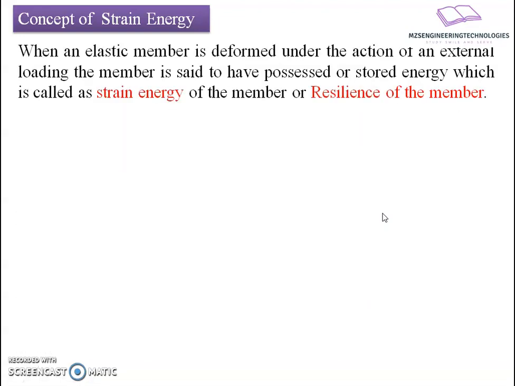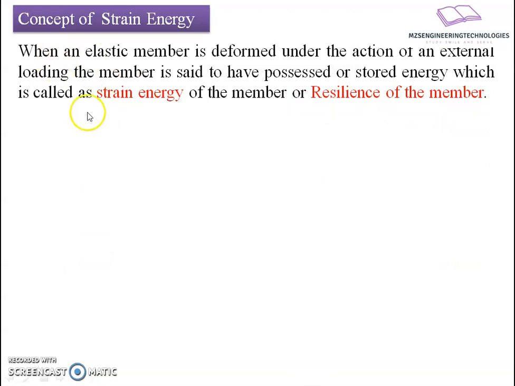Okay, so let's start with the definition of what a strain energy is. The definition can be stated as: when an elastic member is deformed under the action of external loading or force, we can say the member is said to have stored energy, which is called the strain energy of the member, or resilience of the member. It is also called the resilience of the member.